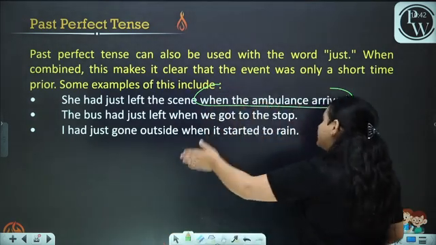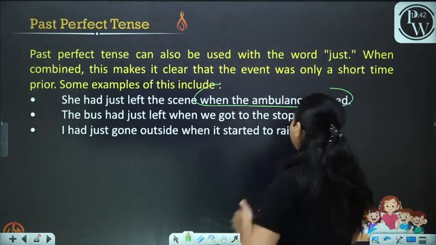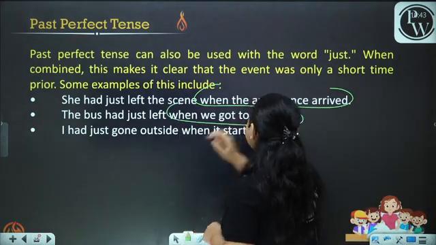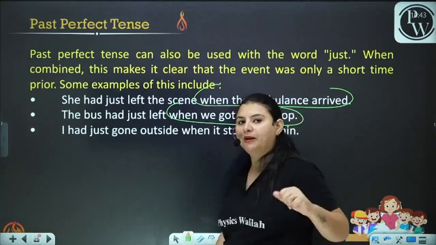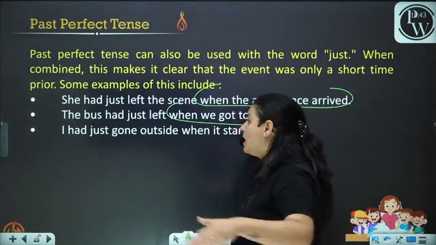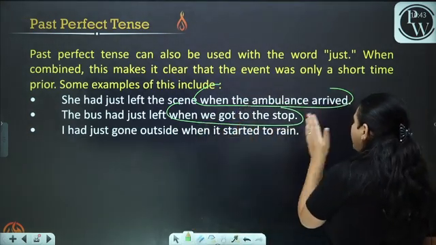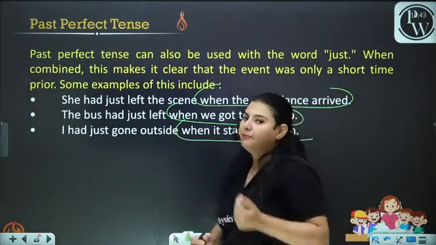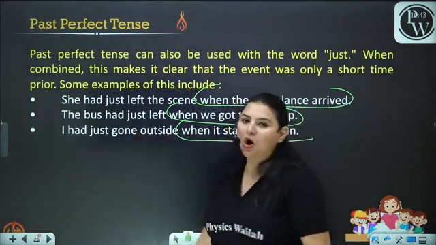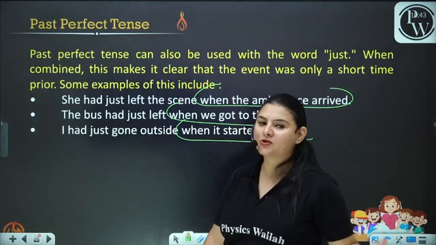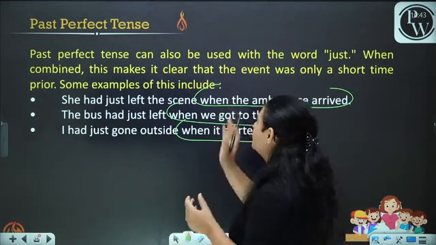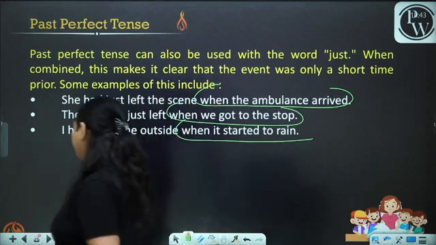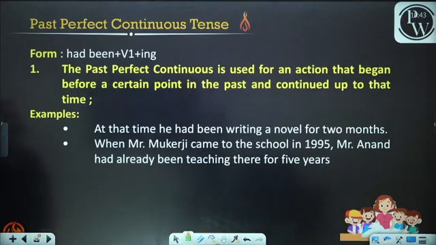The bus had just left when we got to the stop. When we got to the stop, the action had already happened. Just happened. Okay, I had just gone outside when it started to rain. I went out, it started to rain, but I had just gone outside. So now in this case also we use the past perfect tense form.